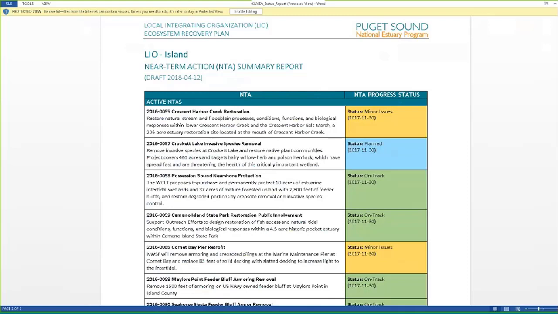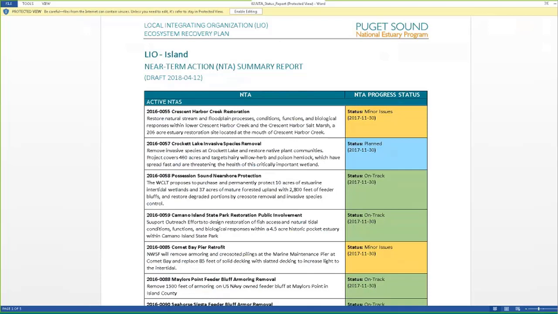So this just pulled all of the data from that project file, island local area. I've developed a template that has a branding. It's part of the Puget Sound National Estuary Program. It's part of our local integrating organization program.